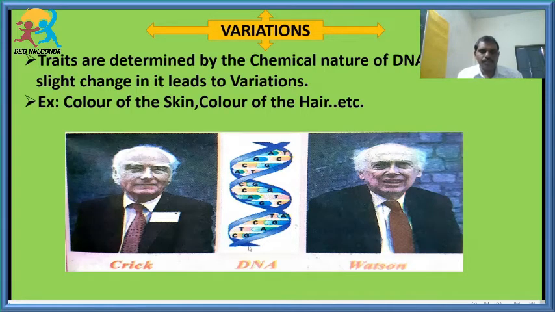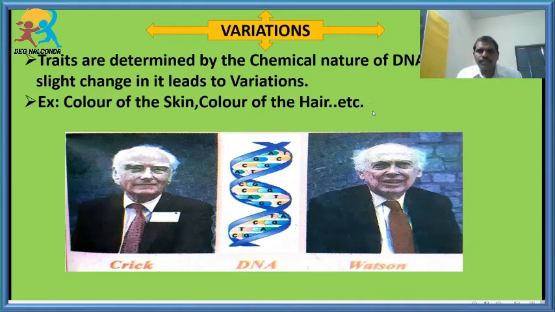So this is the DNA. Just before, I said A means adenine, T means thymine, C means cytosine, G means guanine. So like that, in case of DNA: adenine, thymine, cytosine, guanine. But in case of RNA, instead of thymine, there is uracil. So that is the main difference. And in DNA, deoxyribose is present, and in RNA, ribose sugar is present, and all others are similar. So like that, the traits are determined. The traits are completely under the control of this nature of DNA.